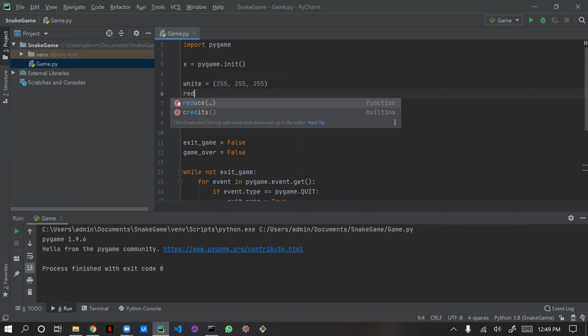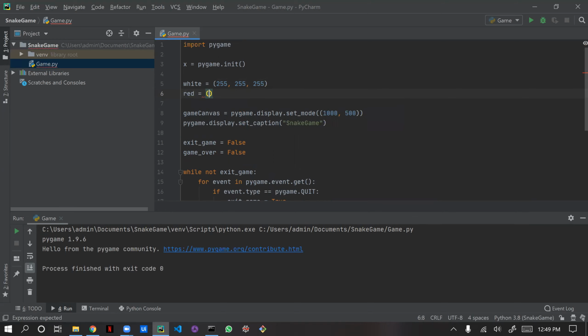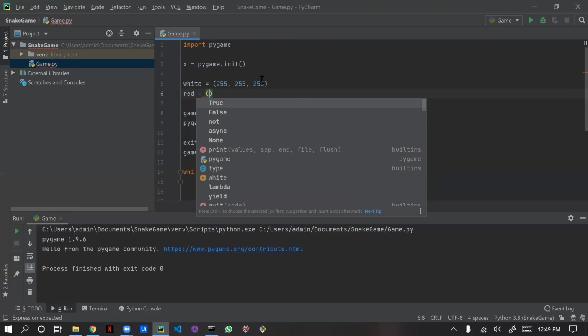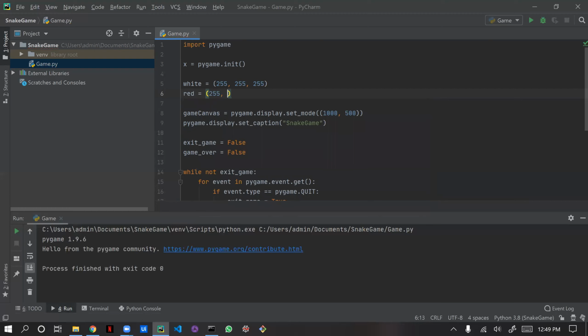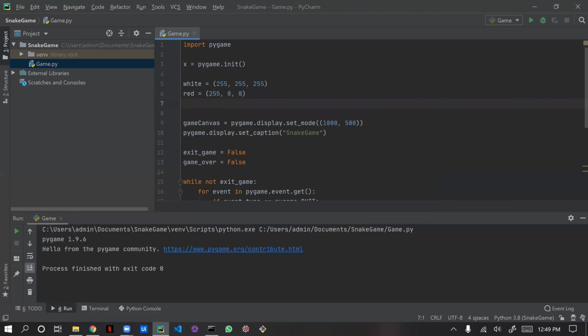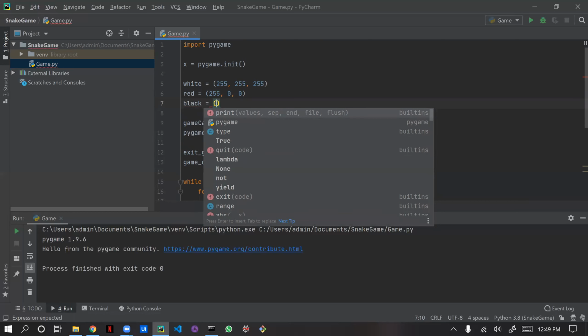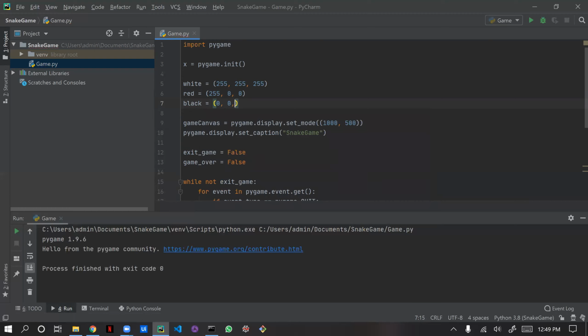And I'm giving red for that food, because this is R, this is G, and this is B, so R will be 255 and the rest will be 0, 0 and 0. So I need white for the background, red for the food, and snake will be in black color. So I will be giving black, and for black color everything will be 0 comma 0 comma 0. Okay, so now we have declared the colors for that.